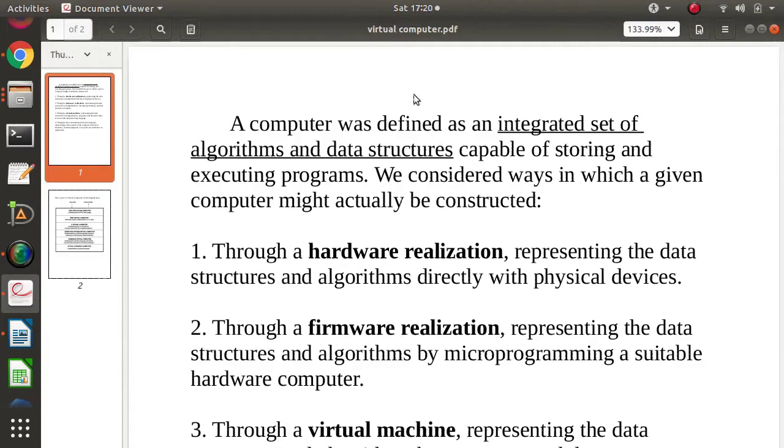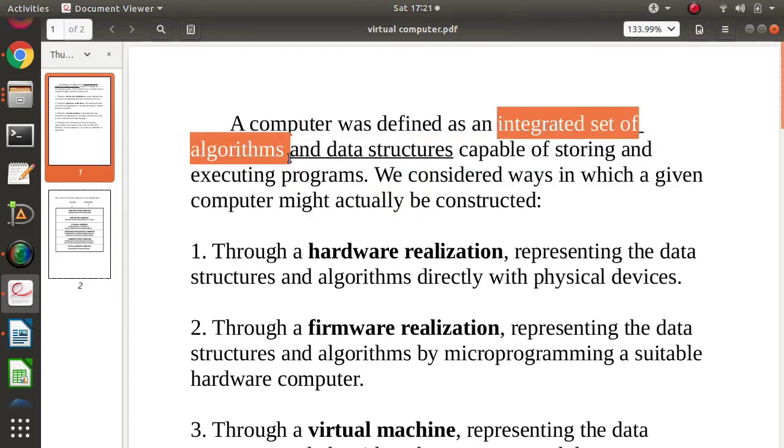In this video, we will see one important concept in programming languages, that is virtual computer. So we'll start with the definition of computer. There are various definitions of computer. One definition is that it is an integrated set of algorithms and data structures.